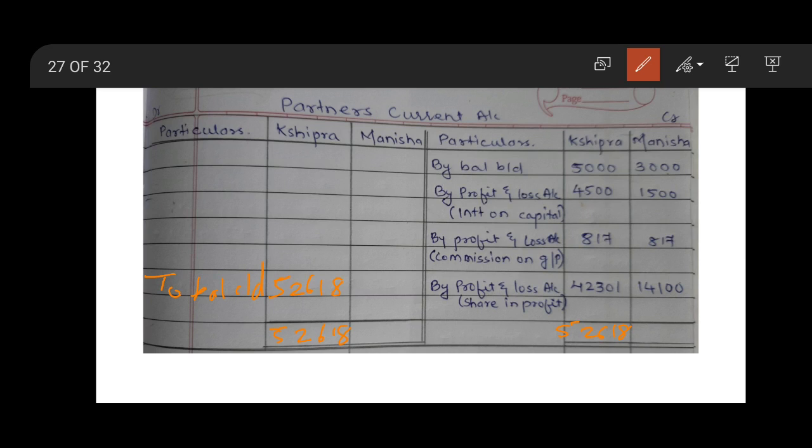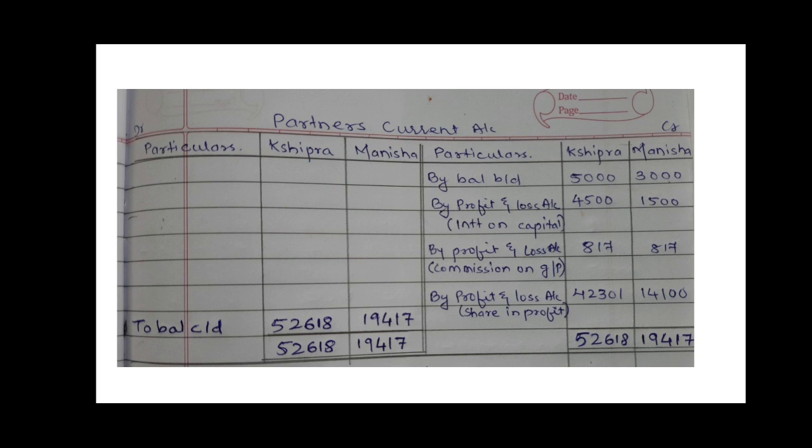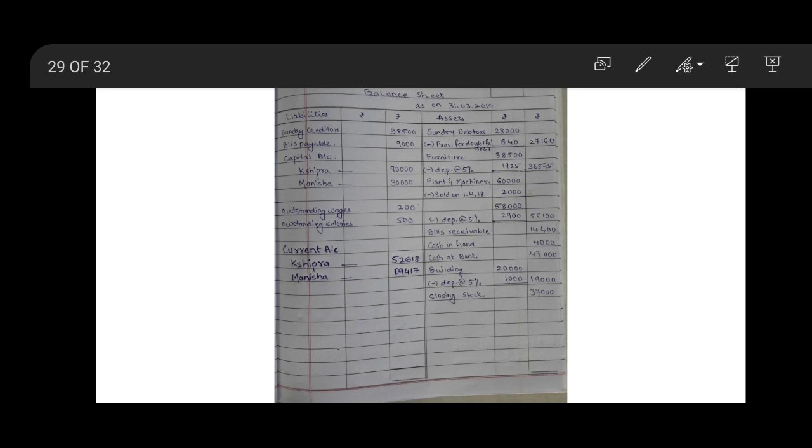In the same way, Manisha 19,417, transfer this here, 19,417. The same will come up as a closing balance, 19,417. In this way, this balance is transferred to the liability side, writing current account Shipra 52,618 and Manisha 19,417.